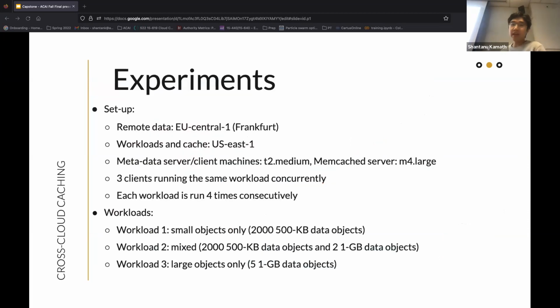So to evaluate the effectiveness of our design, we constructed a set of experiments that measure the job execution time and the cost, to see whether our system can reduce those. The three workloads we constructed deal with small objects only, a mixed workload with small and large objects, and a third workload that deals exclusively with large objects. For the setup, the remote data is in the EU, the job workloads are run in the US, and there are 3 clients running the same workload concurrently, accessing the metadata, and each workload is run 4 times consecutively.